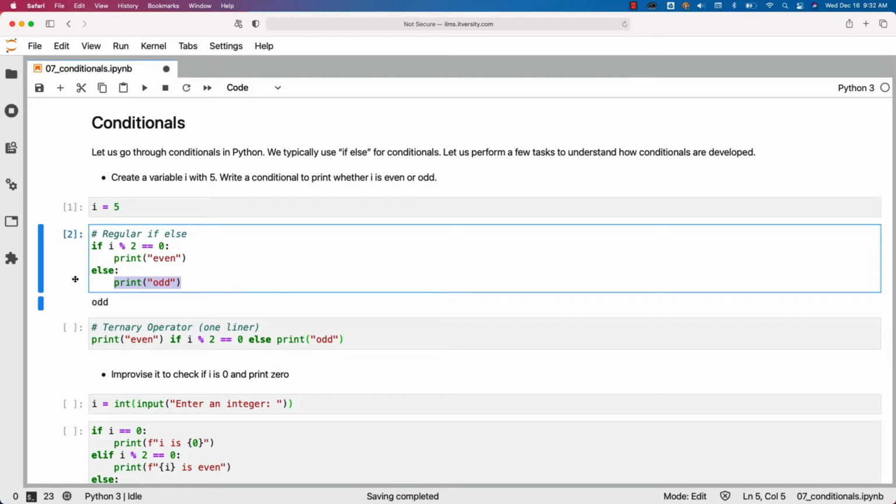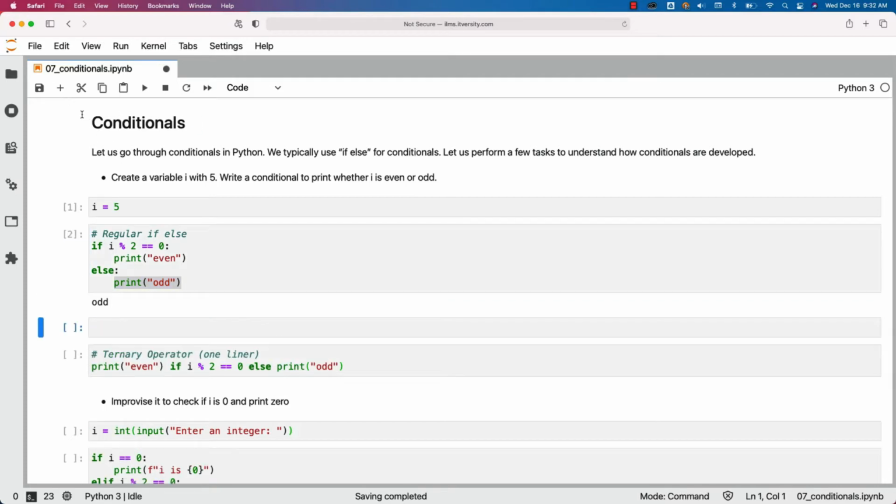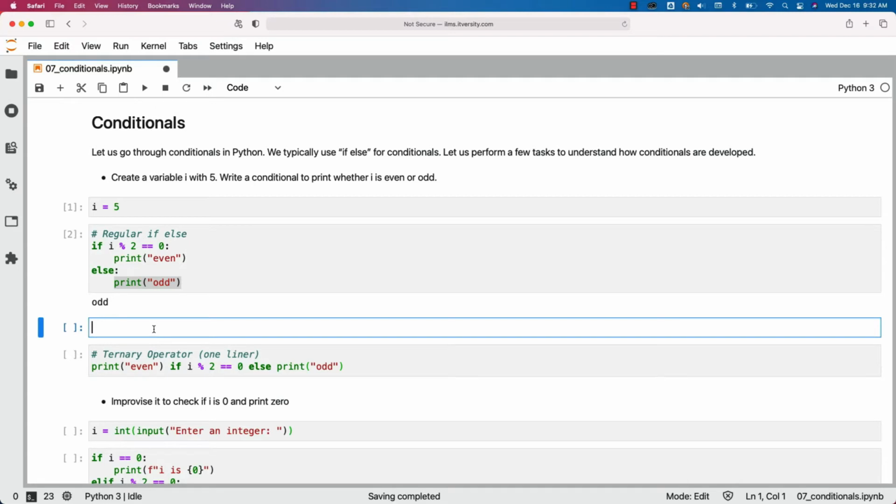Now, when it comes to traditional programming languages like C, C++, Java, etc., there is something called as ternary operator. This is how it will look like. So you will specify the condition. It need not be in the brackets, but I'm using brackets here. Then the question mark. After question mark, you have to pass the logic which needs to be executed if the condition is true. So let me specify it as on true.